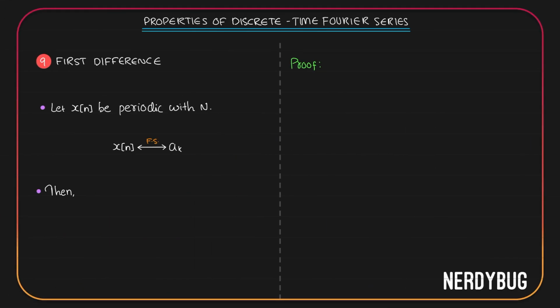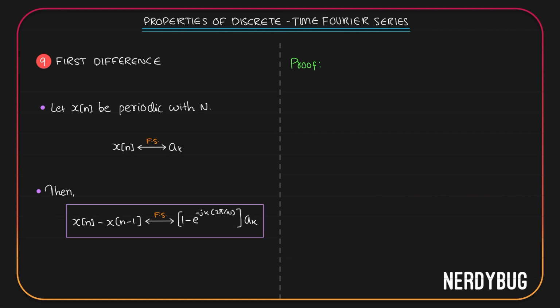Let us go to the next property, first difference. First difference in discrete time domain is analogous to differentiation in continuous time domain. Assume we have a signal x of n. It is periodic with period N. Fourier series coefficients of x of n are denoted as ak. Then according to this property, Fourier series coefficients of x of n minus x of n minus 1 is going to be 1 minus e raised to minus jk 2 pi by N multiplied by ak.